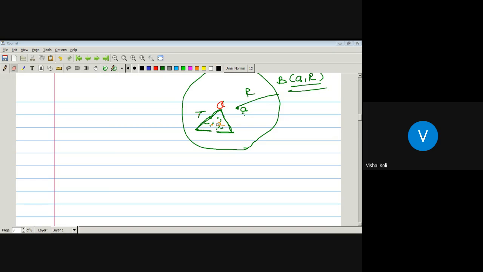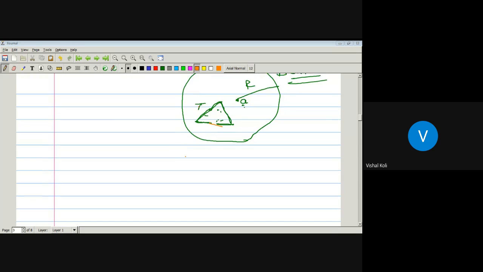Okay, so for these three possibilities we have to prove that integration over the set T of H will be equal to 0. So the first possibility is nothing but this one.